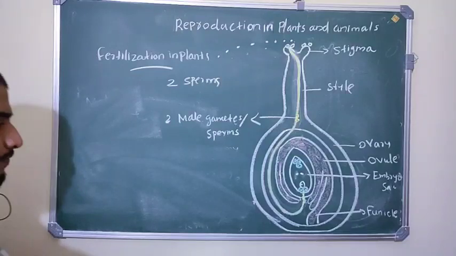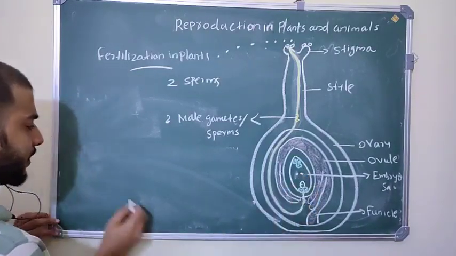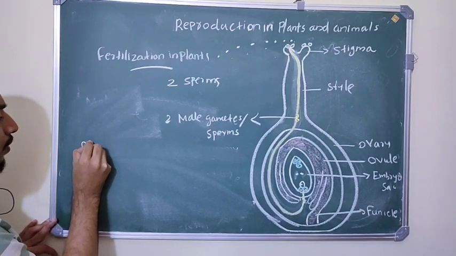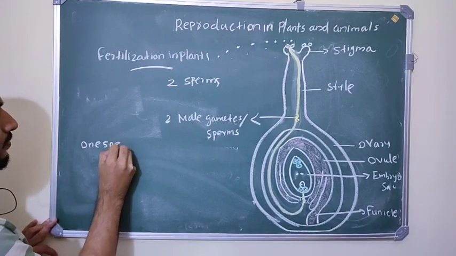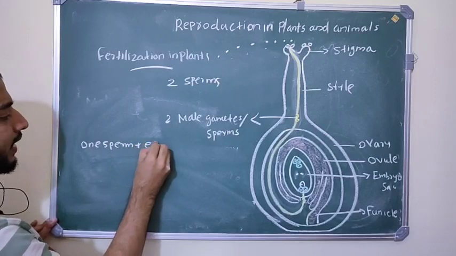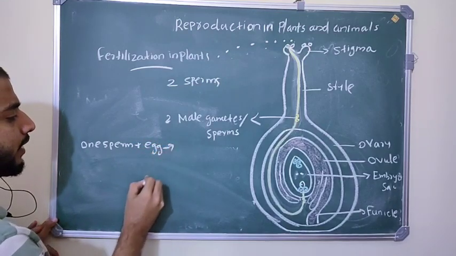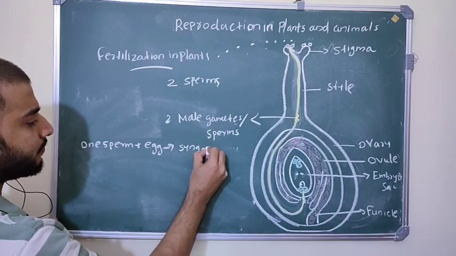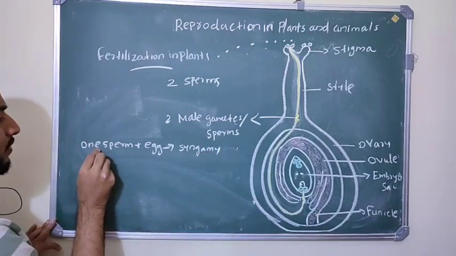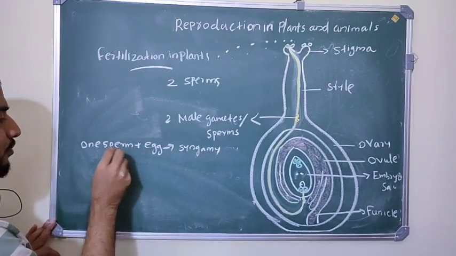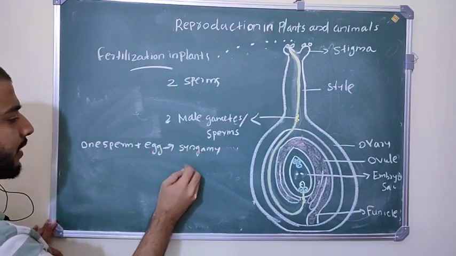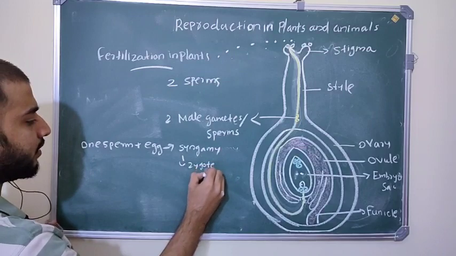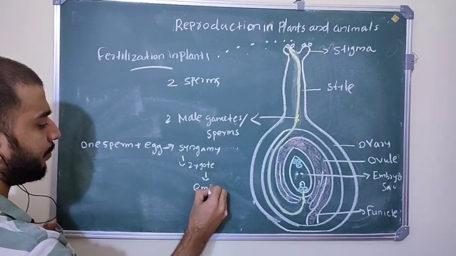Inside this embryo sac, one of the male gametes, or one sperm, fuses with the egg. That is called syngamy. Fusion of a male gamete and egg, or fusion of sperm and egg, is called syngamy. They form the zygote, which divides and finally forms the embryo.